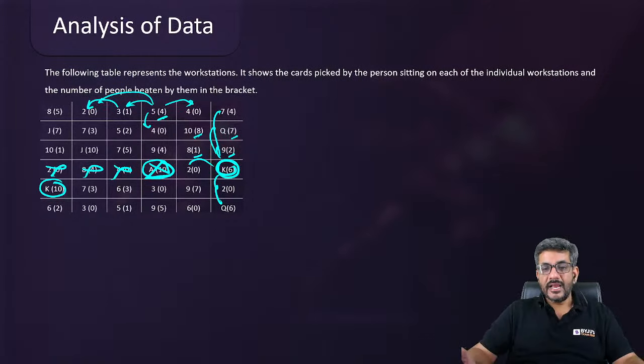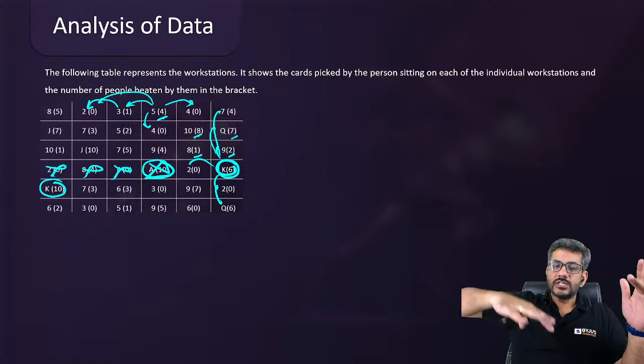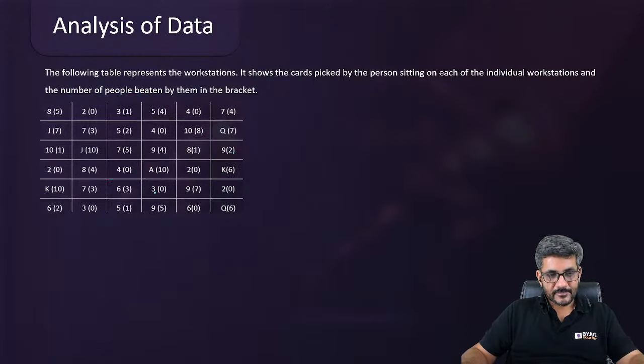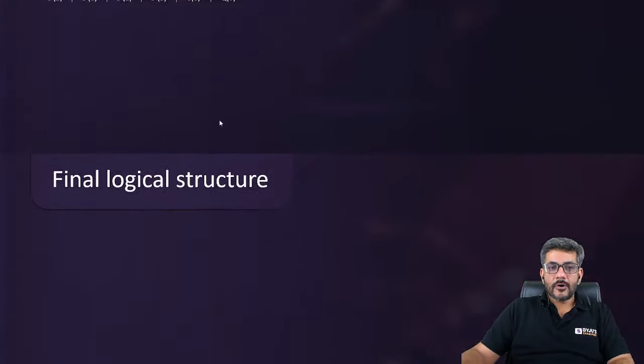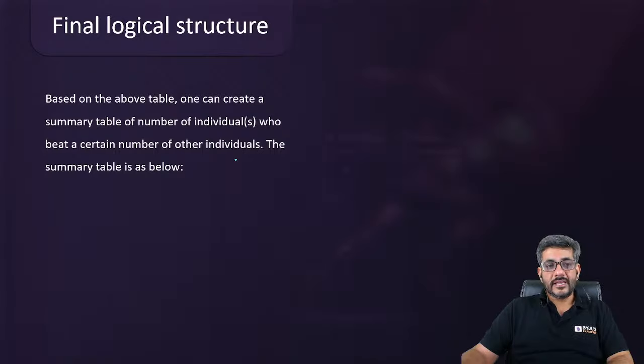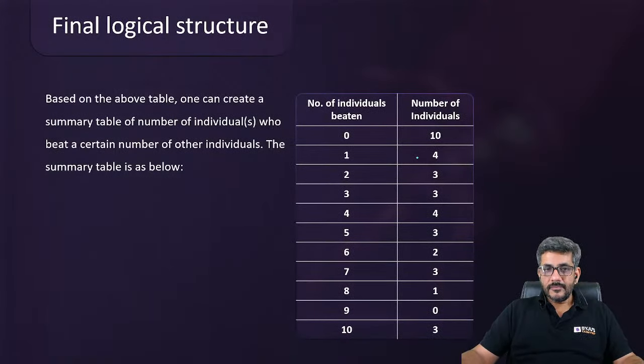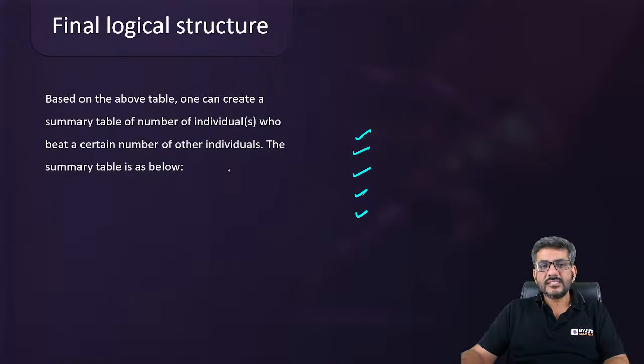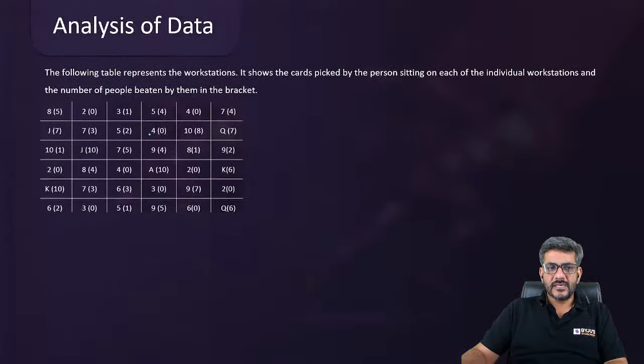That ways we get an idea that which person can beat which person. Yes Dipanga, that's correct. Similar to that platform वाला कि ऊंचा प्लेटफॉर्म है, छोटा प्लेटफॉर्म है, तो कौन किसको बीट कर पा रहा है. That ways, right? And after doing a proper analysis of this, we can also say कि कितने लोगों को 0 को बीट कर पा रहे हैं, कितने लोग 1 को बीट कर पा रहे हैं, कितने लोग 2 को बीट कर पा रहे हैं, 3 को, 4 को, because questions are based upon that. So we just have taken that from this previous table, right?